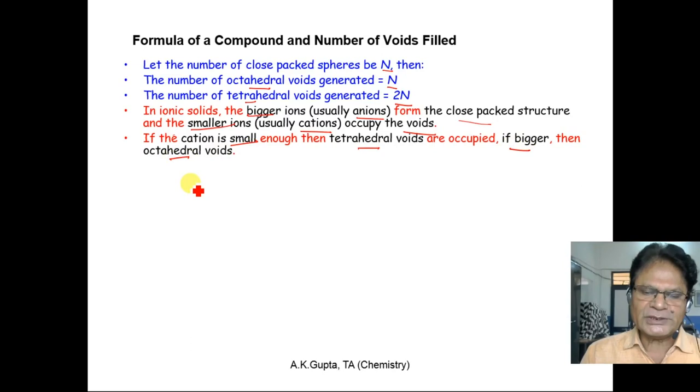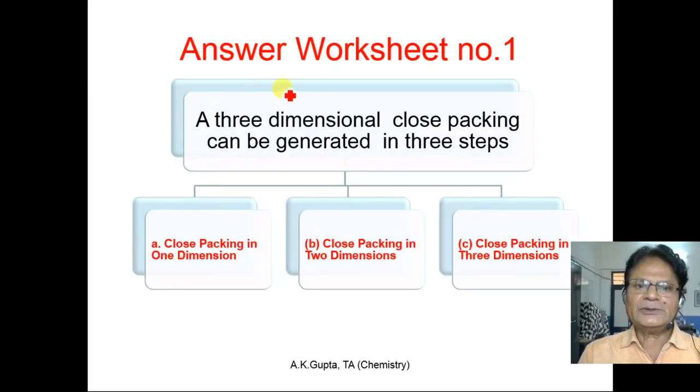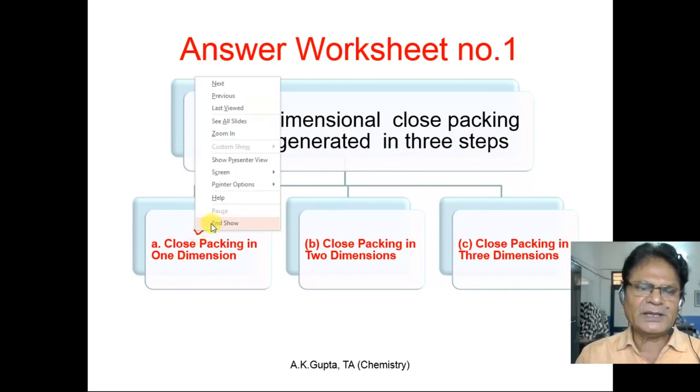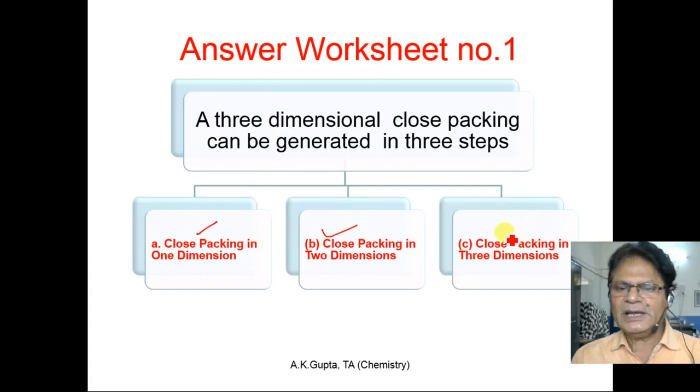After recapitulation, I hope you have written these points in your notebook, and now let us see the worksheet. Answer of worksheet number 1: a 3-dimensional close packing can be generated in 3 steps. What are these 3 steps? Close packing in 1 dimension, close packing in 2 dimensions, and close packing in 3 dimensions.